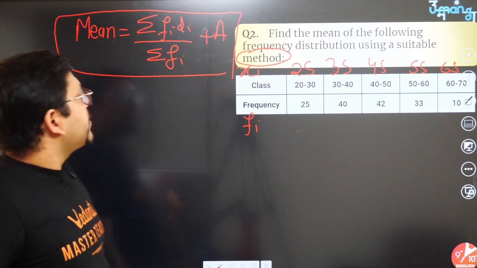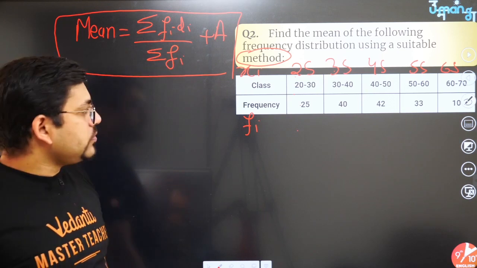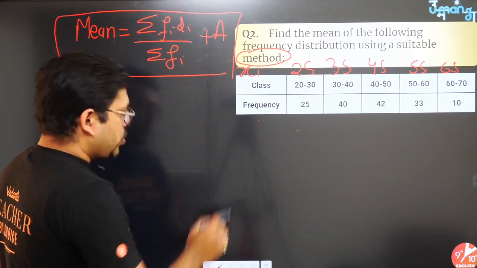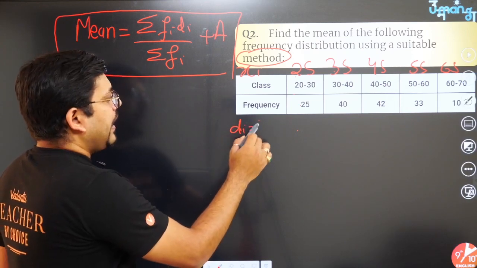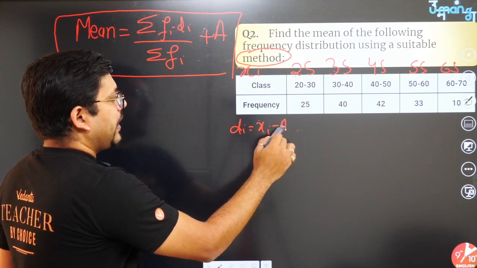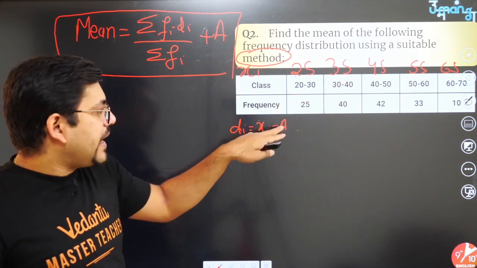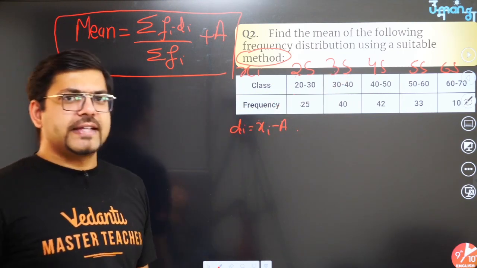First of all, you should know what di is. di is basically xi minus A. The earlier xi which we were having, from that we have to subtract A. Now what is this A?